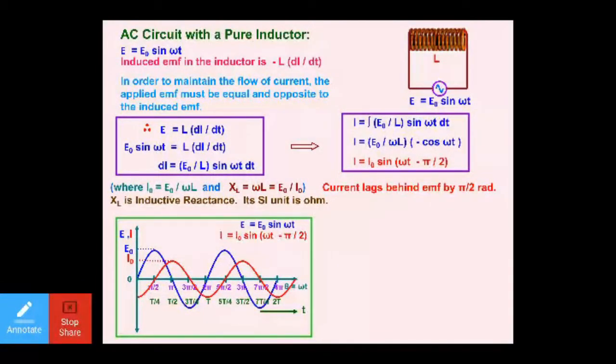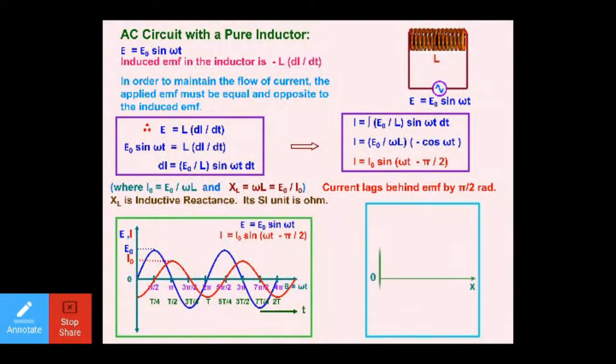Further, dear students, if you see the two expressions, one from here and one from here, you will get to know that E is equal to E naught sine omega t. At that instant, I is equal to I naught sine omega t minus pi by 2. Need to be very clear that current is lagging behind by the phase angle of pi by 2. Dear students, let us move further.